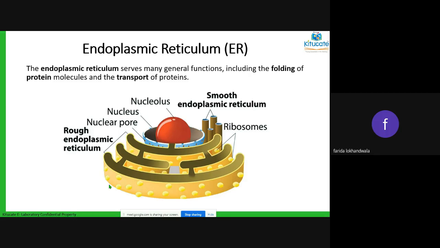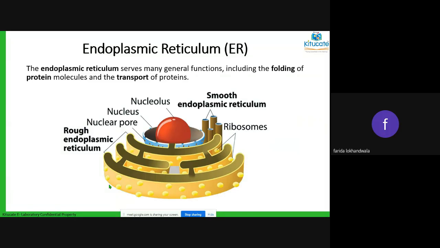It is this place where the proteins are being folded. Proteins which are manufactured are folded and transported to the outside of the cell. So from here, the proteins which are formed will go to the outside of the cell.